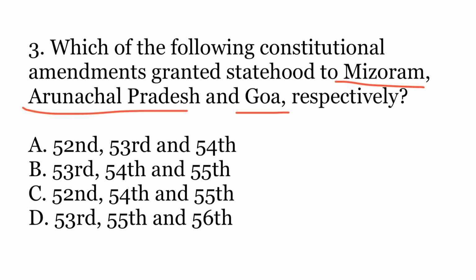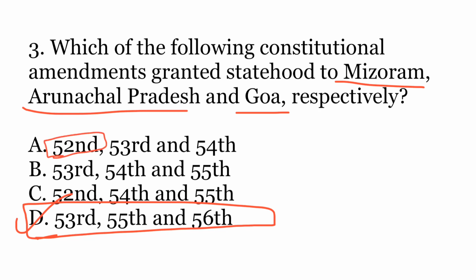The correct answer is D. 53rd, 55th and 56th Amendments. So this is a plain factual question, but the way you can try to solve these type of questions is if your knowledge base is wider. For example, there is an important amendment in all these amendments, which is the 52nd Amendment. So this amendment actually added Schedule 10 to the Constitution of India, which we discussed in a previous video. So by that amendment, the anti-defection provisions were added.